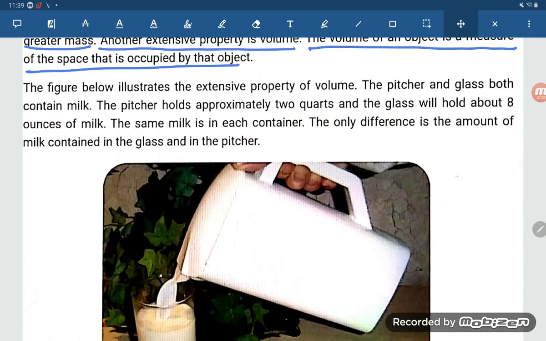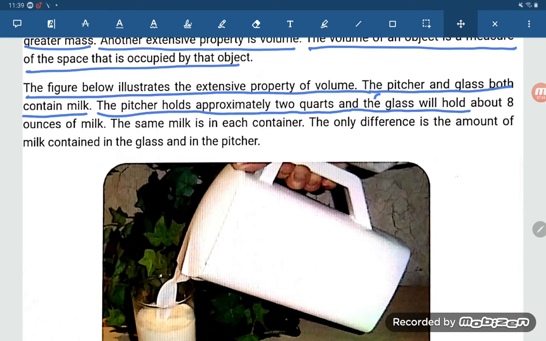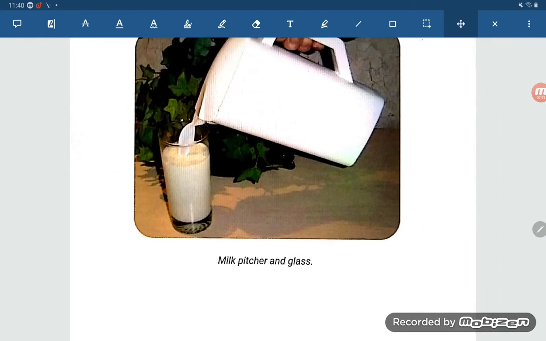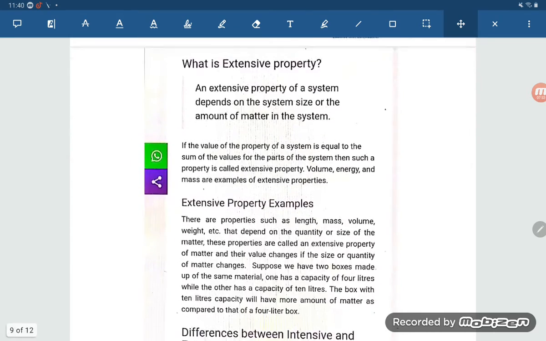Now let us move to another point. The figure below illustrates the extensive property of volume. The pitcher and glass both contain milk. The pitcher holds approximately 2/4 and the glass holds 1/8 part of milk. It is the same milk in each container. The only difference is the amount of milk contained in the glass. So this is how volume becomes an extensive property.